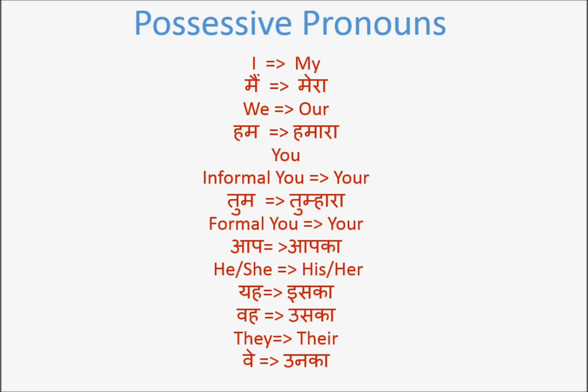Then he or she could be yah or vah. Yah when the person is nearer to you, somewhere standing around you. Then you refer to that person yah, and you say Uska or Uski. And vah for someone who is not around. So then you say Uska or Uski. Finally, they. They becomes their. Ve. Unka or Unki.